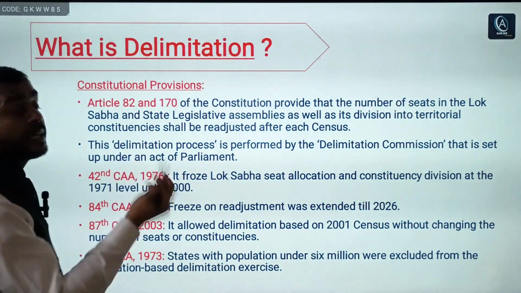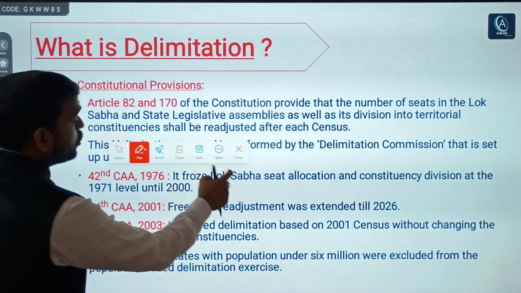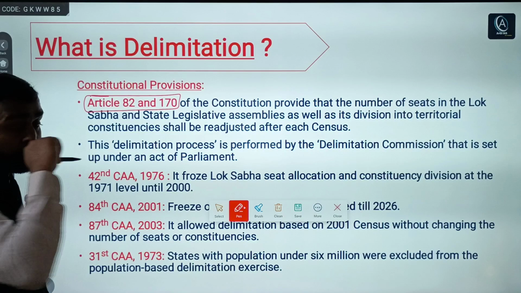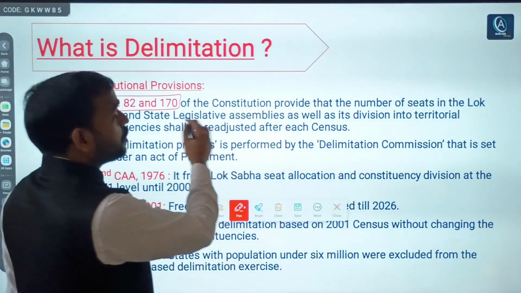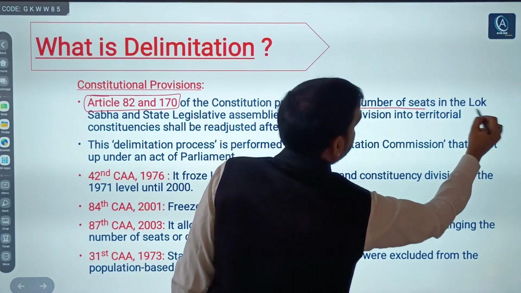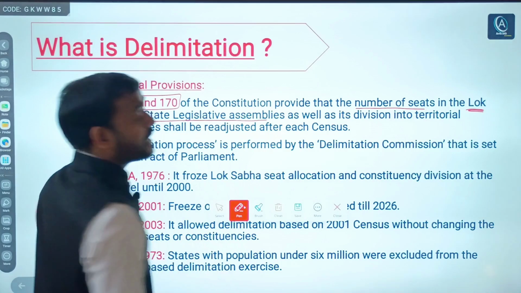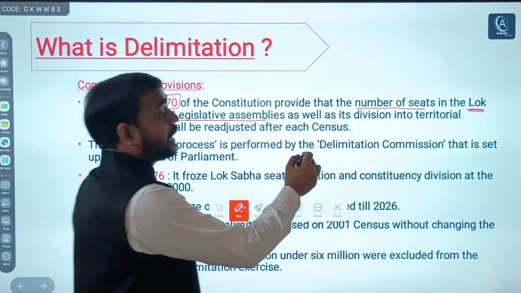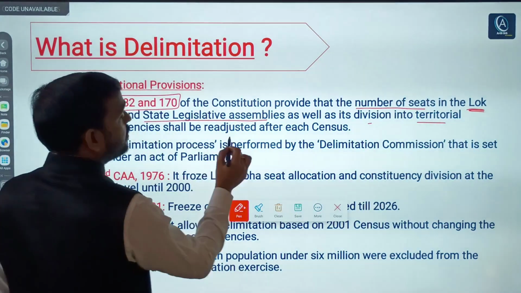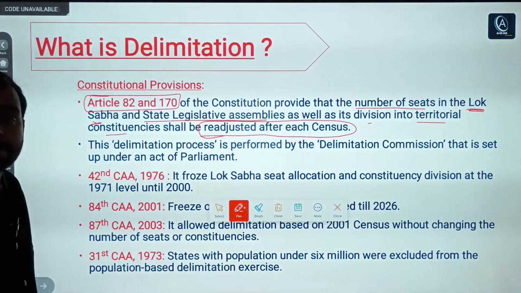So remember two important articles, article 82 and article 170. Both provide that the number of seats in Lok Sabha and state legislative assemblies, as well as their division into territorial constituencies, shall be readjusted after each census, right?